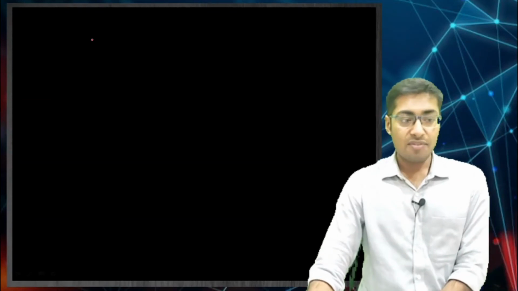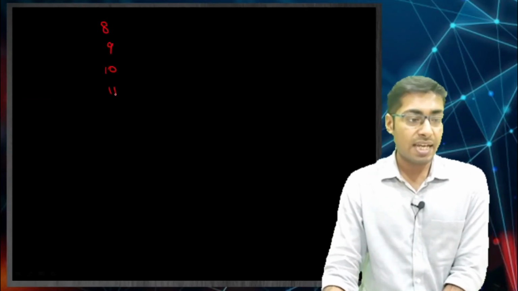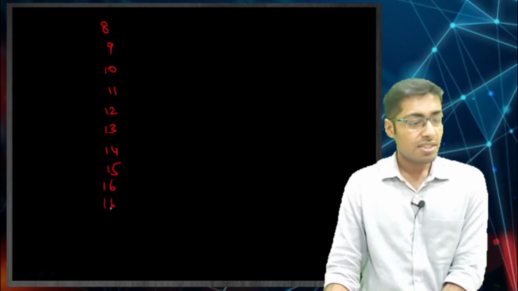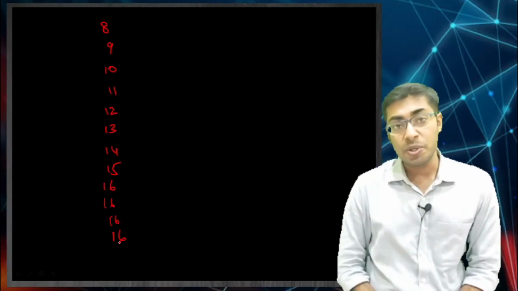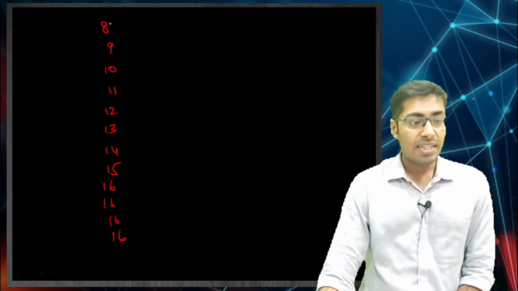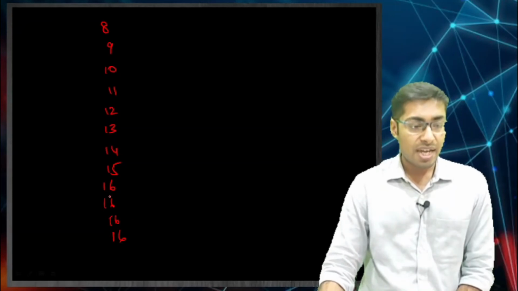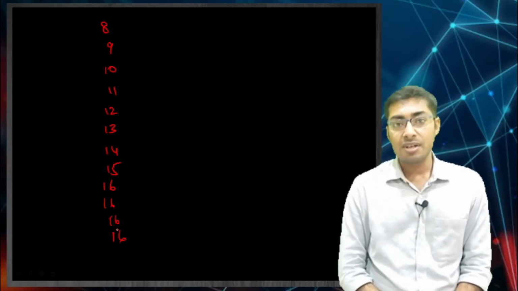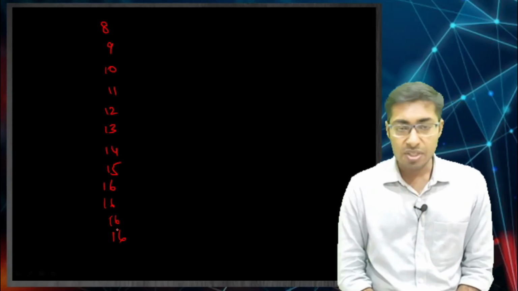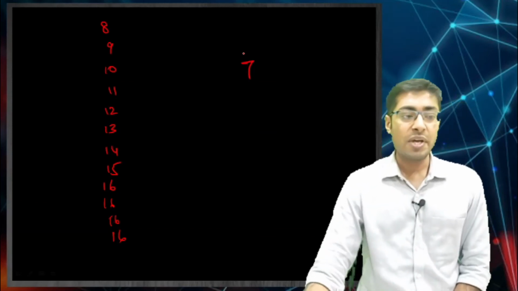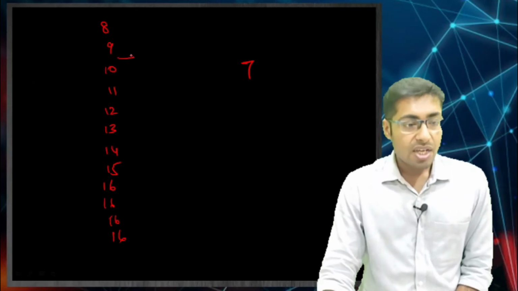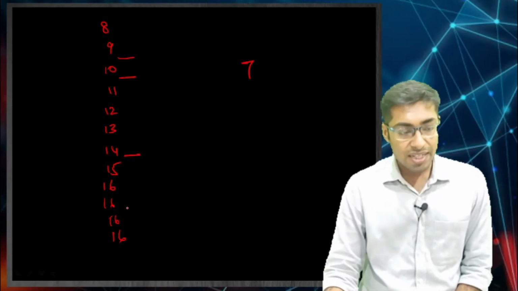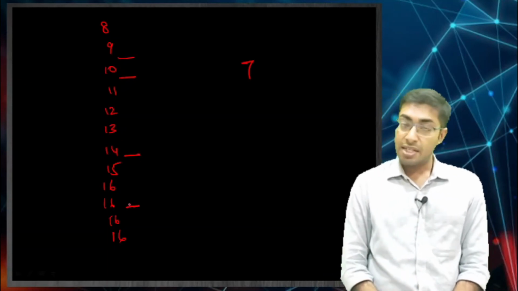So what does it mean? Say for example, you have produced 8, 9, 10, 11, 12, 13, 14, 15, 16, and then the price remains constant at 16. This is what you have produced. During the whole year, there are 12 months: 1, 2, 3, 4, 5, 6, 7, 8, 9, 10, 11, 12, exactly 12. So during the 12 months you have produced these many goods. Every month you produce only 1 good, and you have sold a total of 7 goods. You have sold 1 in February, 1 in March, 2 in this month, and another 3 in this month. This is how you have sold.